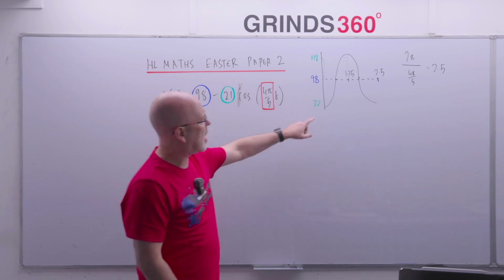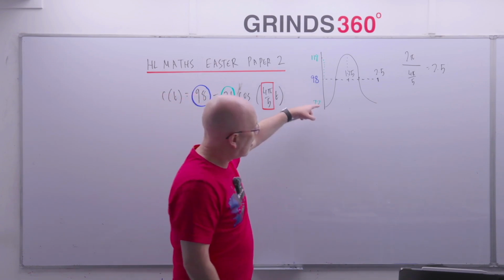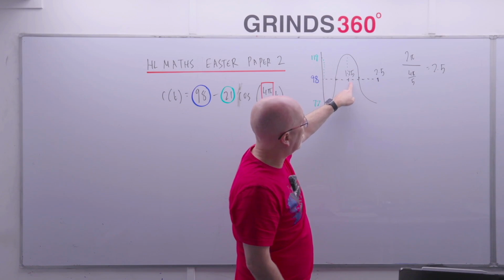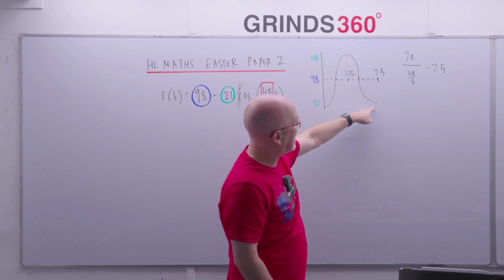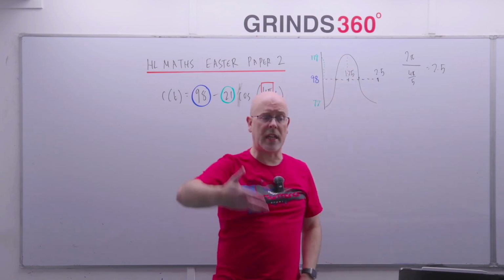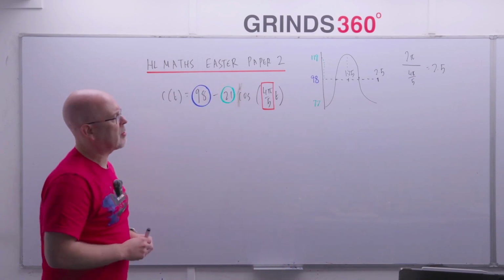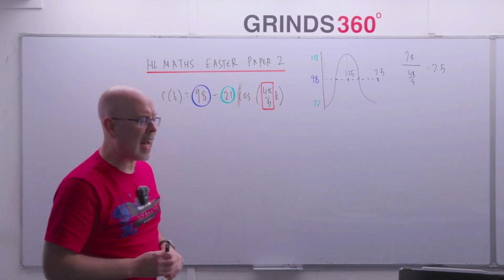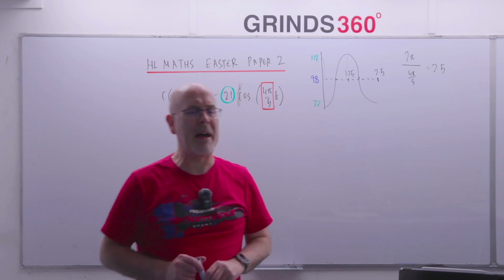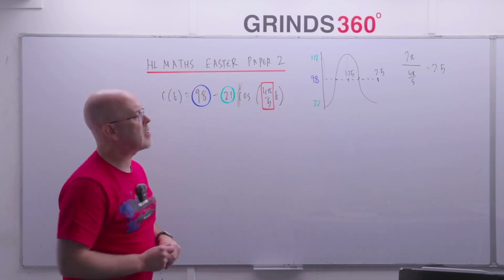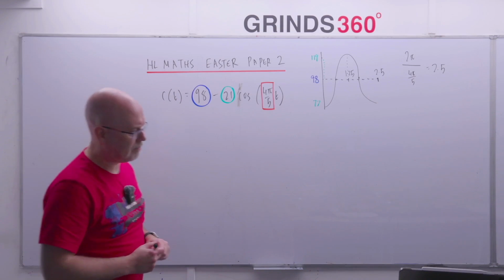So his blood sugar starts off at 77, goes up to a high of 119 after an hour and a quarter, and then comes back down to 77 again after 2.5 hours, and then just keeps repeating that basic pattern. So that's what this graph looks like. If I sketch that first, you'll be surprised in an exam how often you're actually answering parts of the question by doing that. So that's the graph sketch there, right?